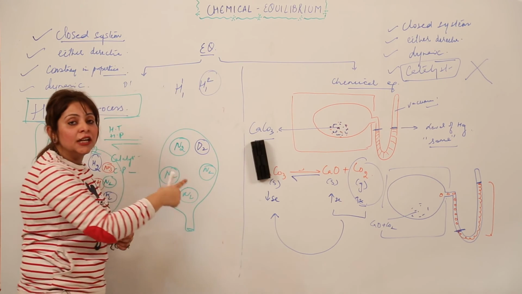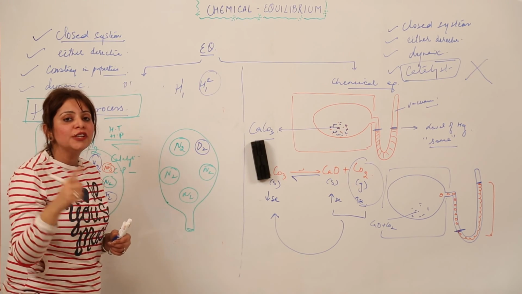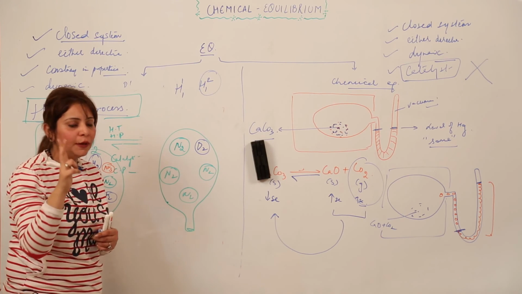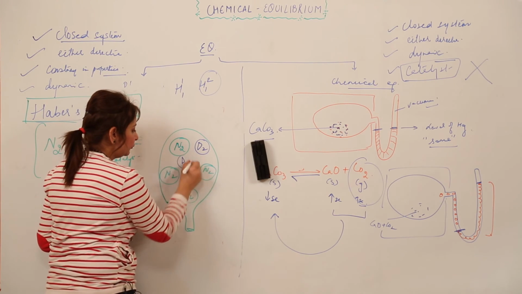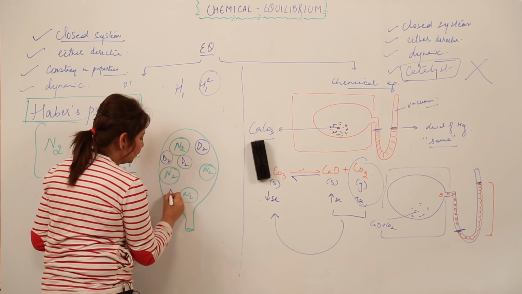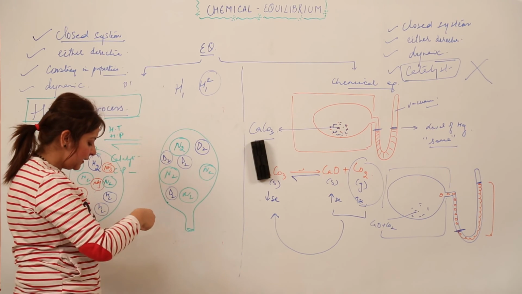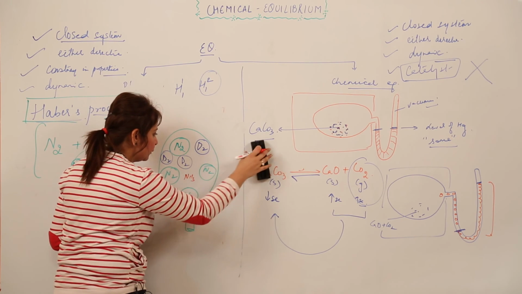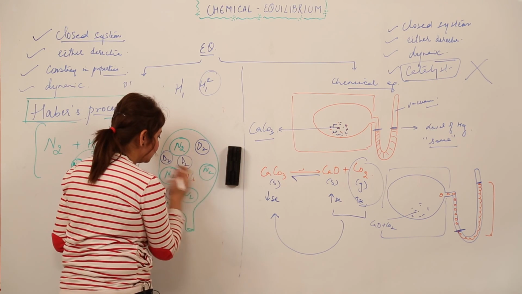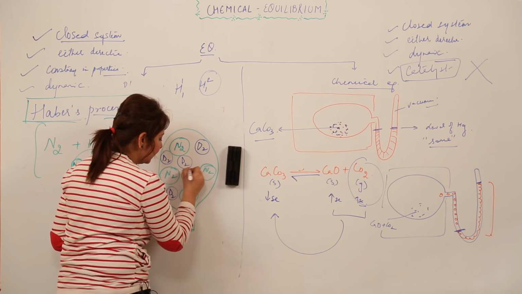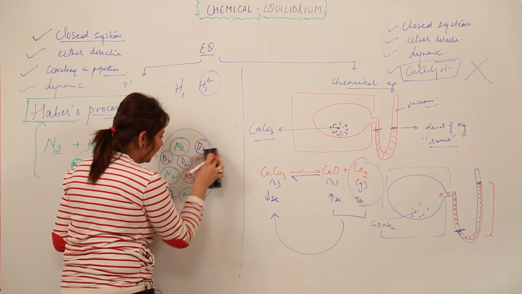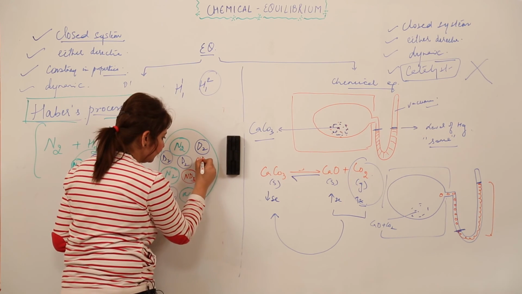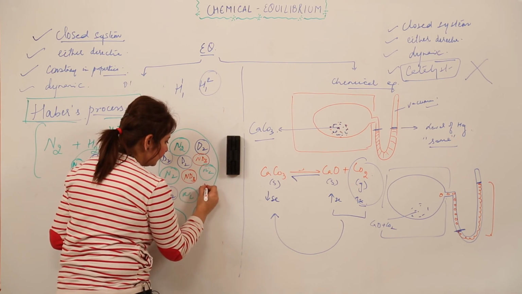So in this case, instead of H, I am using deuterium, that is the hydrogen with atomic mass 2. I am writing the deuterium as D2. And what we get to see is the ammonia formation. What is the difference between this ammonia and that ammonia? That ammonia contains the protium hydrogen, and this contains the deuterium hydrogen.